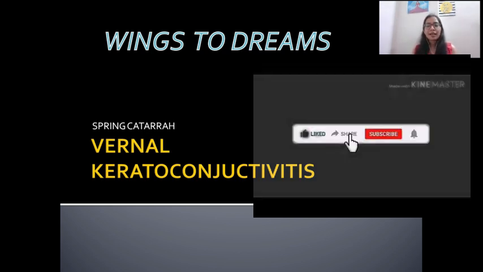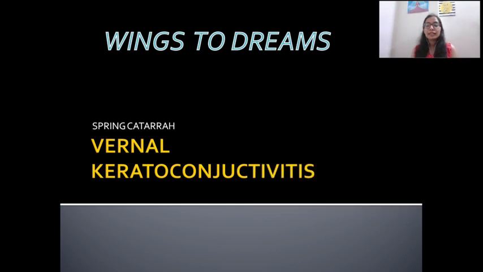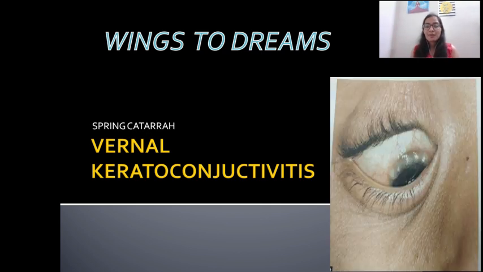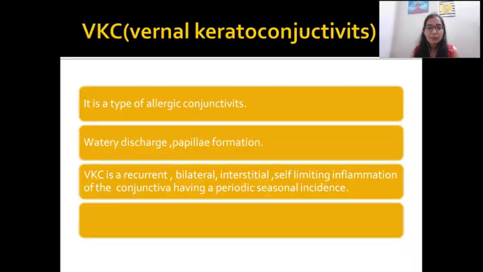Okay friends, so let's start with the topic, that is vernal keratoconjunctivitis, and it's also known as spring catarrh. So why have I written spring catarrh here? Yes, it's a misnomer. We will deal with it in the subsequent slides. Let's start. What is vernal keratoconjunctivitis? Basically, it's a type of allergic conjunctivitis with watery discharge and papilla formation. It's a recurrent, bilateral, interstitial, self-limiting inflammation of the conjunctiva having a periodic seasonal incidence.